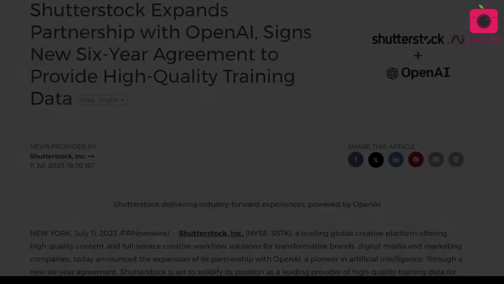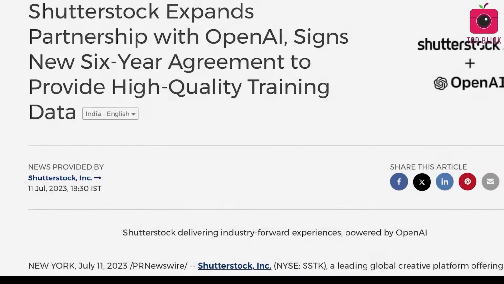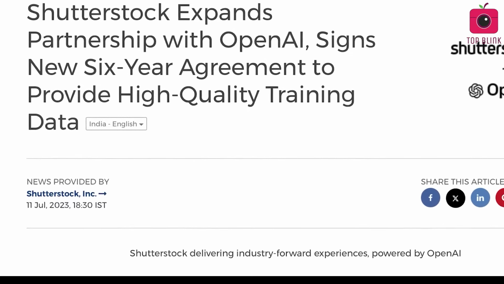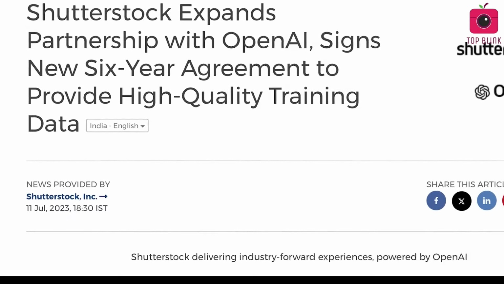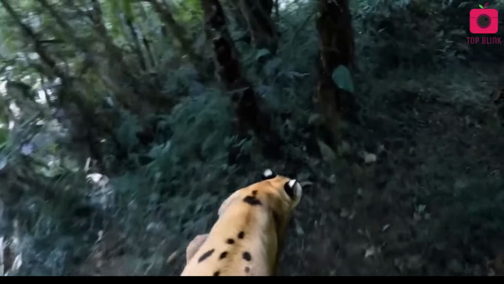So how is Sora trained? There's no public info on the training data, but OpenAI did partner with Shutterstock last year, so there's a wealth of copyright-free data for the AI to chew on, and that might be a clue. So this is cool and all. But before we get ahead of ourselves, what are some limitations?